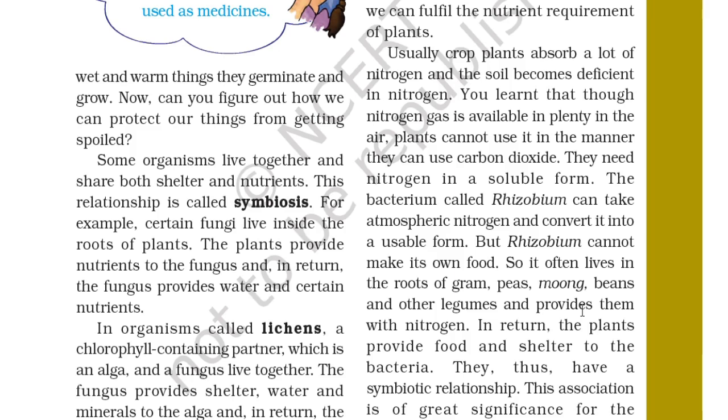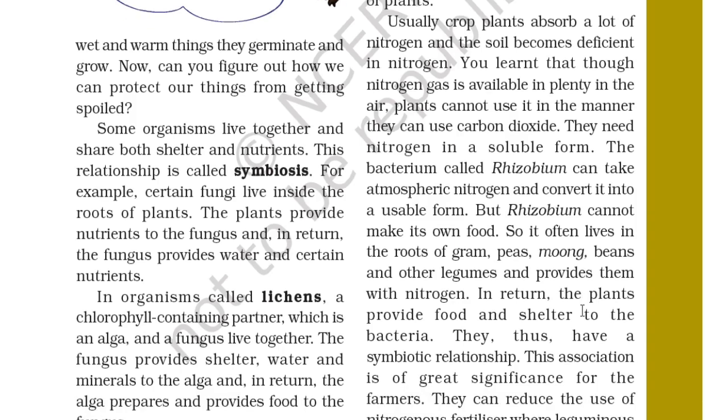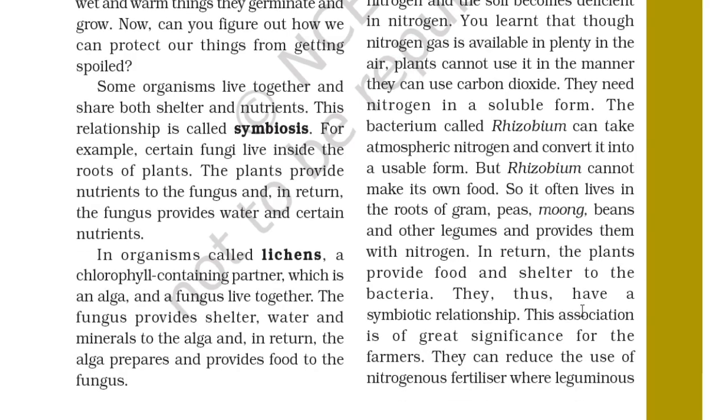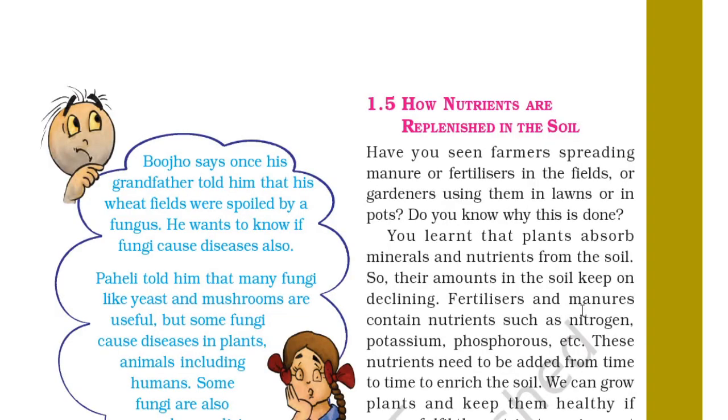Fungus gets the nutrients from the plant, and in return fungus provides water and certain nutrients to the plant also. In organisms called lichens, a chlorophyll containing partner, which is an alga, and a fungus live together. The fungus provides shelter, water and minerals to the alga, and in return the alga prepares and provides food for the fungus. They help each other in this way.